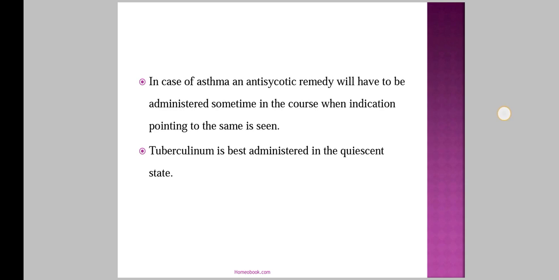And the second part, time of administration of remedy, is regarding what should be the time to give the medicine to the patient so that it will act very nicely to cure the patient permanently. So this is regarding the dose, repetition of the dose, and the potency. This is very important from the practical point of view when you are going to practice homeopathy.